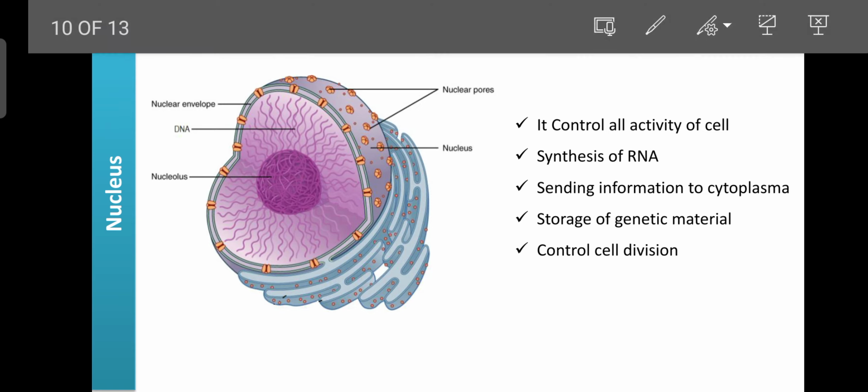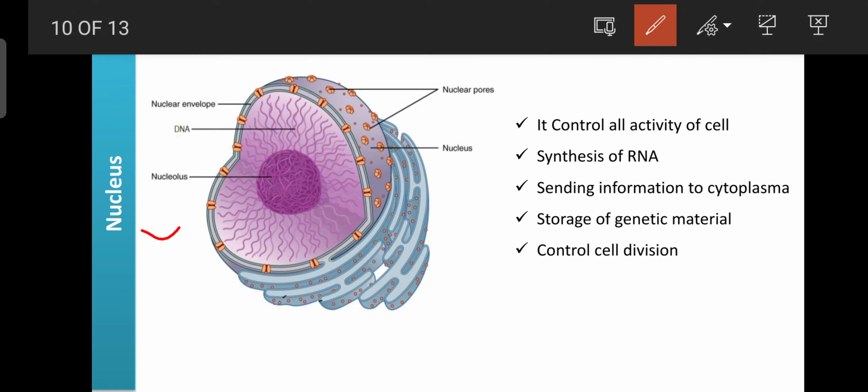Next is the nucleus. The nucleus is known as the brain of the cell. It is involved in the generation of information, and it helps to coordinate the different organelles present in the cytoplasm. The nucleus mainly consists of the nuclear envelope, as well as DNA and genetic material.